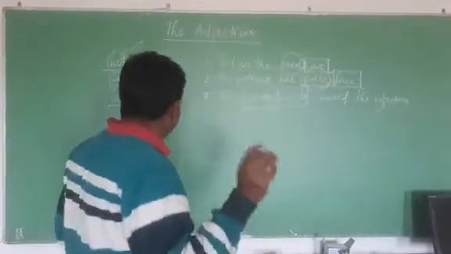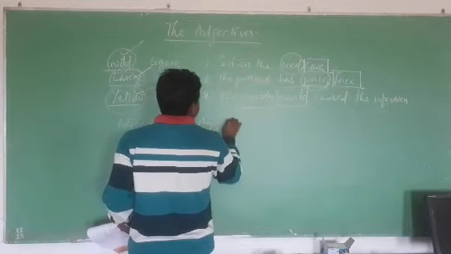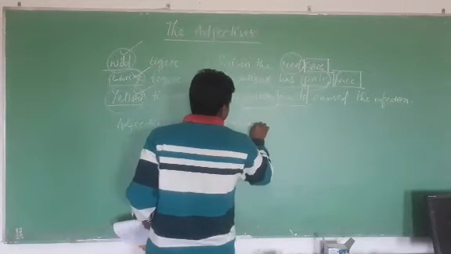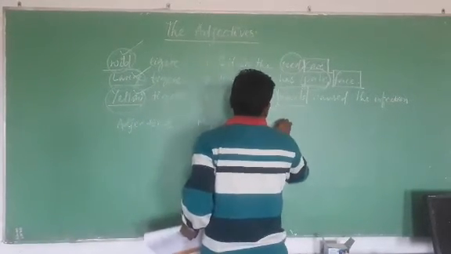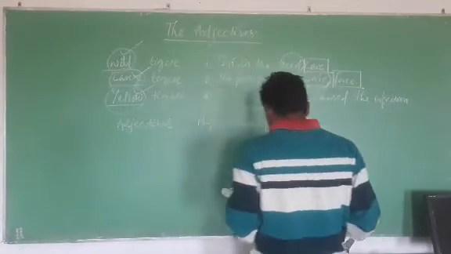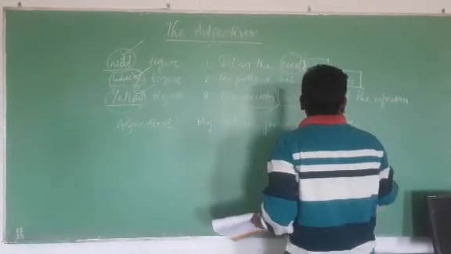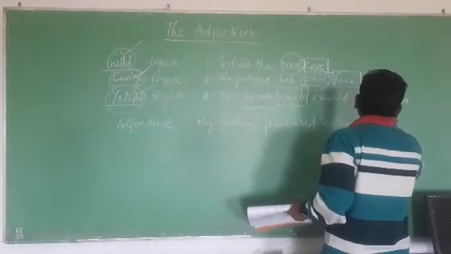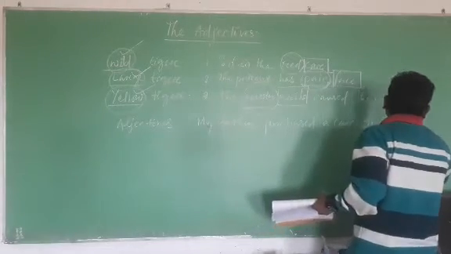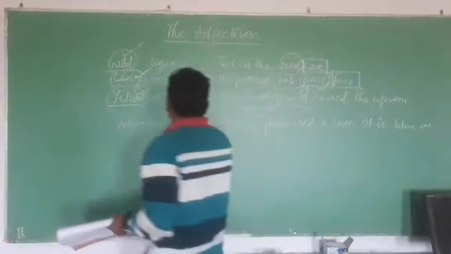See another sentence. My father purchased a car. It is a blue one. Suppose someone says blue one. That is the first sentence.